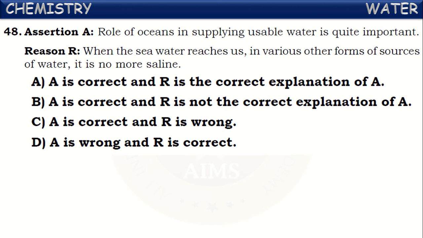Next one. See the assertion given here. The role of oceans in supplying usable water is quite important. Of course, we are not using the seawater directly, but it is very important in supplying usable water. How? By the process of the water cycle, isn't it?